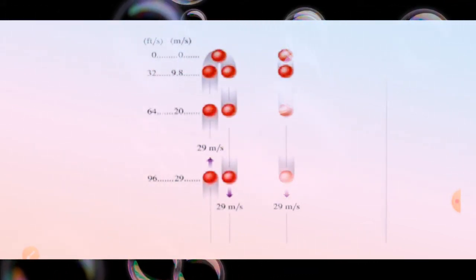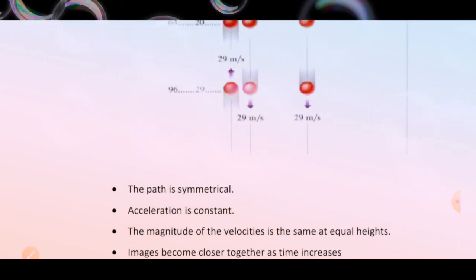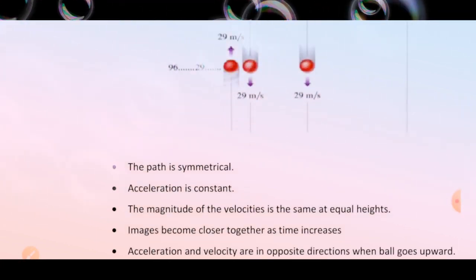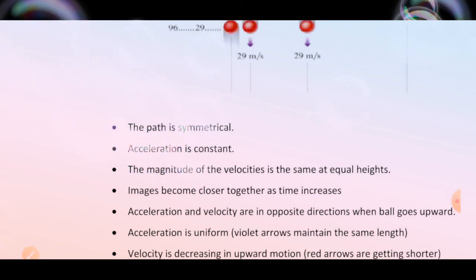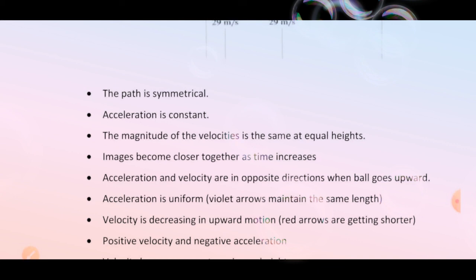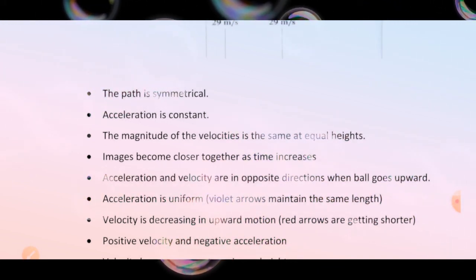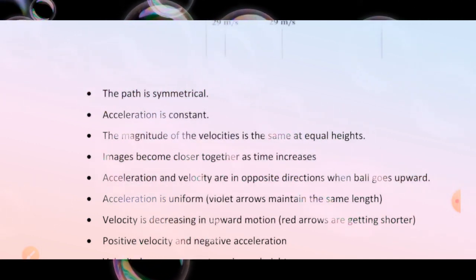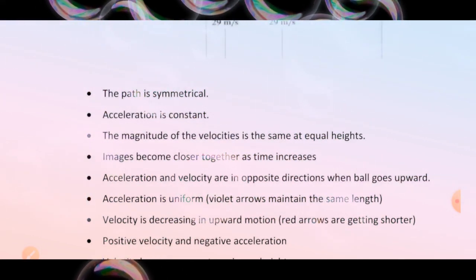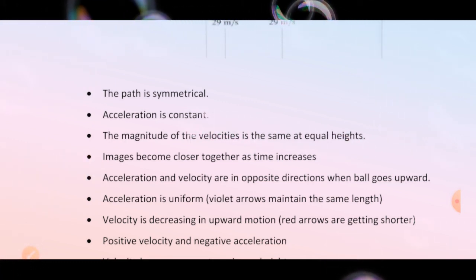The path is symmetrical in both diagrams. Acceleration is also constant. The magnitude of the velocities is the same at equal height. Images become closer together as time increases. Acceleration and velocity are in opposite directions when the ball goes upward. Acceleration is uniform.